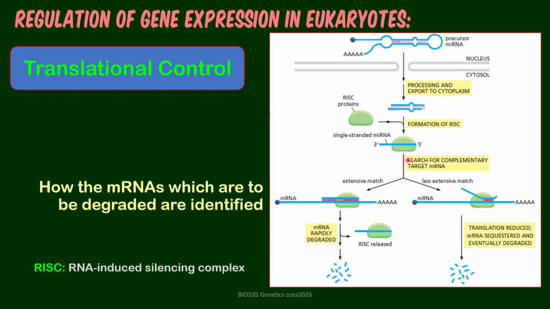And here we have two possible matches. Extensive match, if end-to-end complementary. So in cases wherein this happens, mRNA is rapidly degraded. For this one, only a short portion, a less extensive match, can base pair and form H bonds. So this one will work a little bit, but ultimately destroyed.